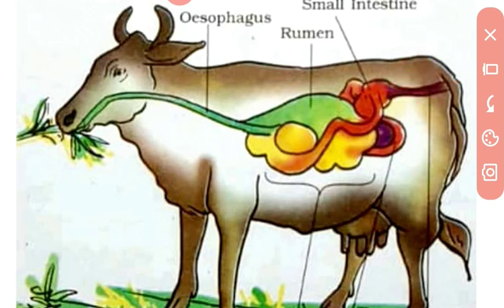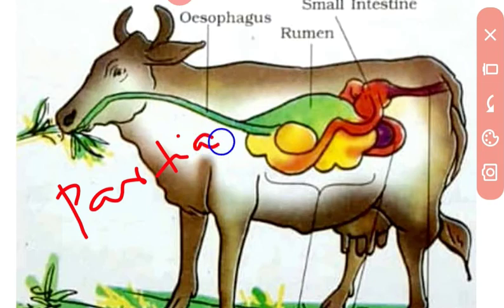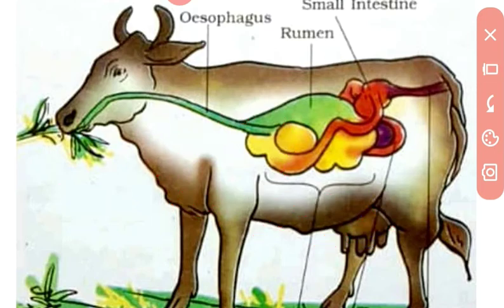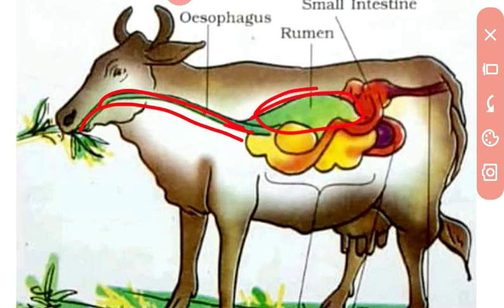So, when the cow eats grass, it chews it for some time. Means it partially chews the food. After that, it transfers this food through oesophagus to the rumen.